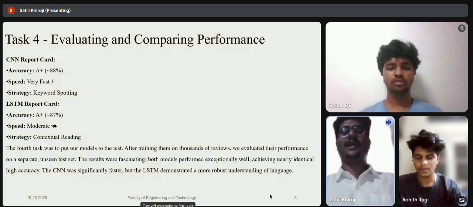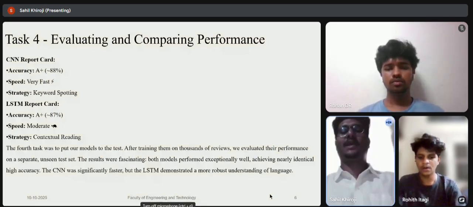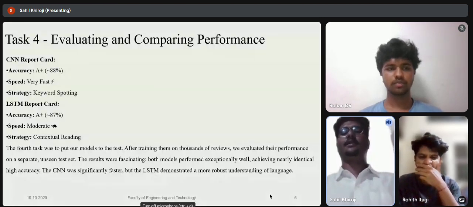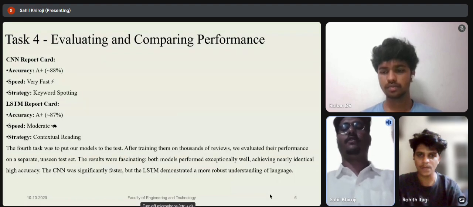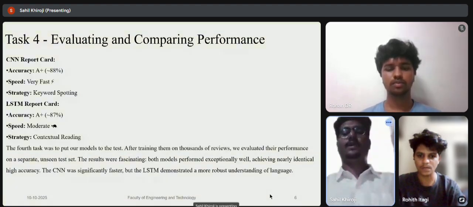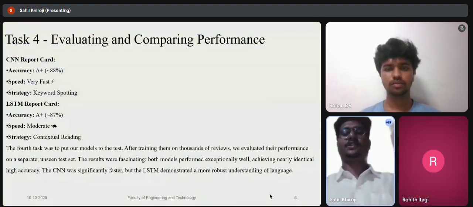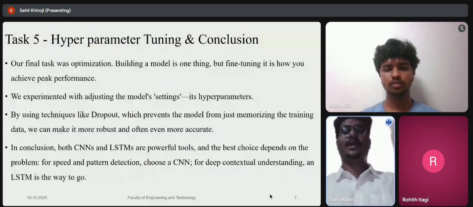The CNN got the right answer quickly by spotting keywords, while the LSTM took its time to read and understand the context before making its decision. So we have a trade-off. Do we want speed or do we want a deeper level of understanding? And task 5, hyperparameter tuning and conclusion.